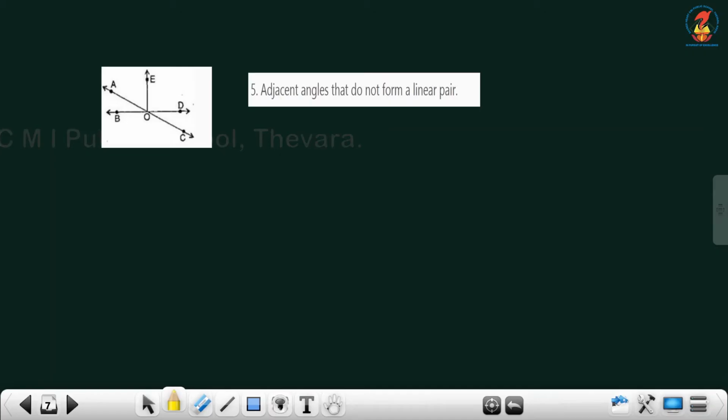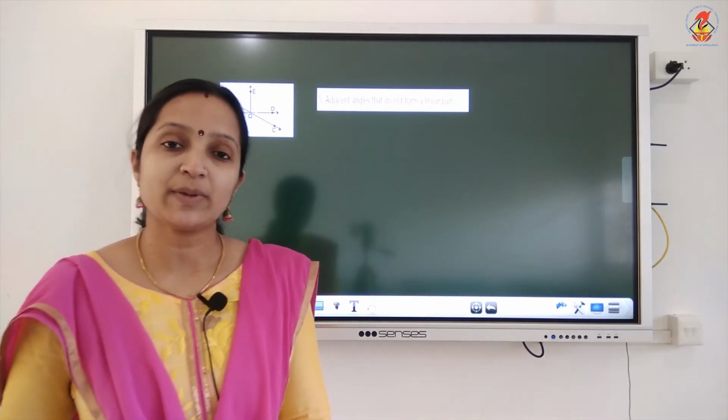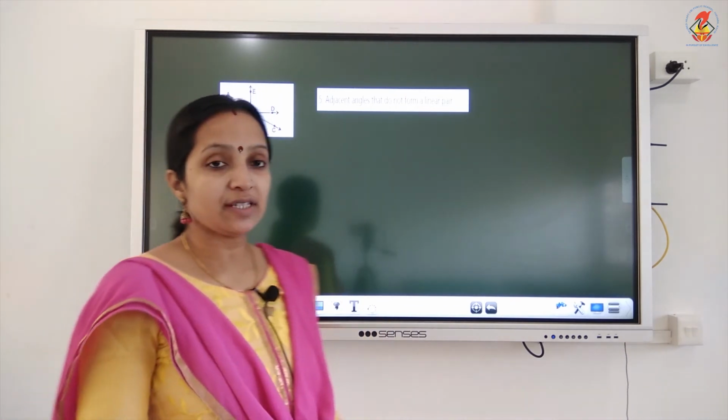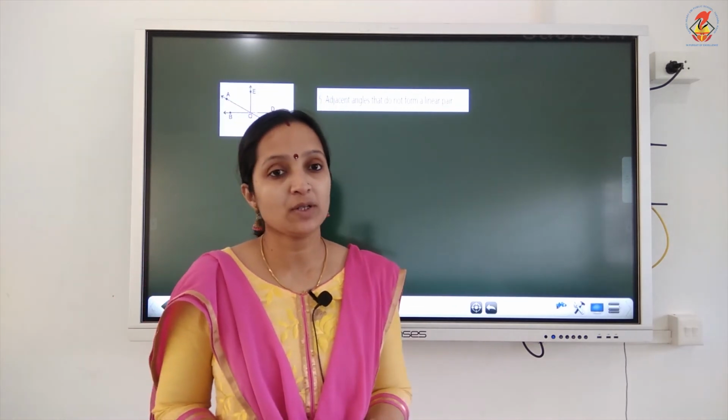Adjacent angles do not form a linear pair. What is the fifth question? Adjacent angles do not form a linear pair. Okay, the next question. Adjacent angle conditions you know: common vertex, common arm, uncommon arms on either side.